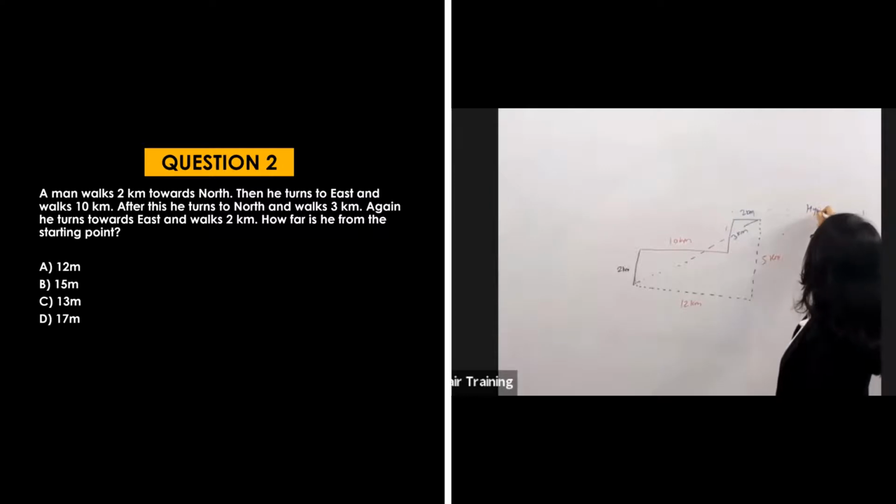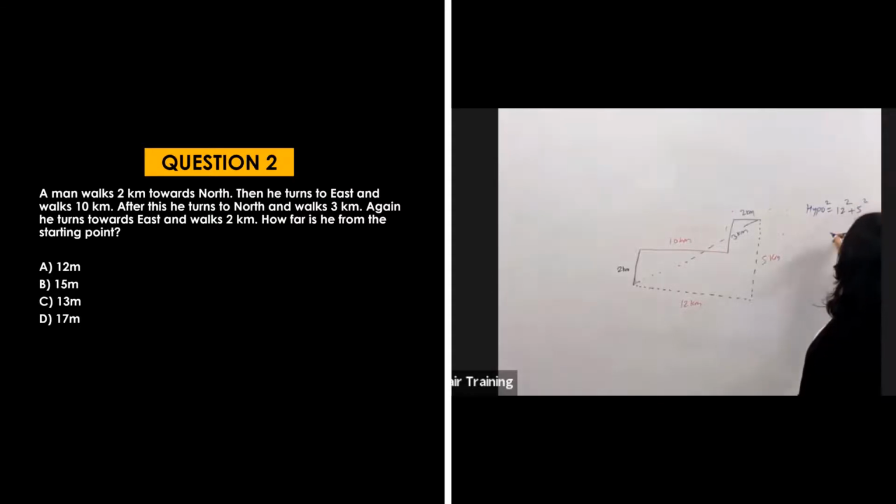So hypo square is equal to side 1, which is 12 square, plus side 2, which is 5 square. So what is 12 square? It is 144. And what is 5 square? It is 25. So the addition of this will be 169, which is the hypo square.